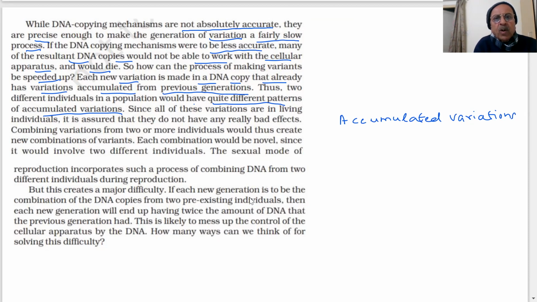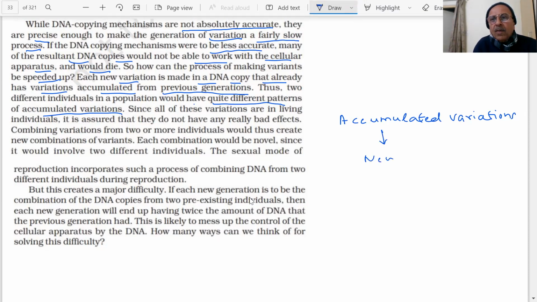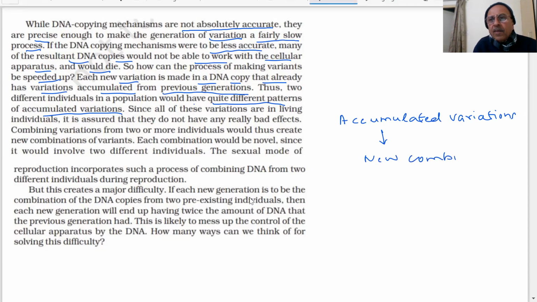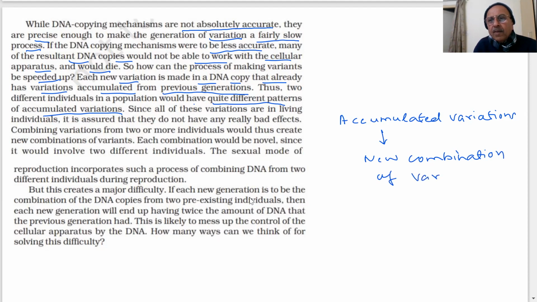Combining variations from two or more individuals would thus create new combinations of variations. New combinations of variants will be created. Each combination would be novel since it would involve two different individuals. The sexual mode of reproduction incorporates such a process of combining DNA from two different individuals during reproduction.